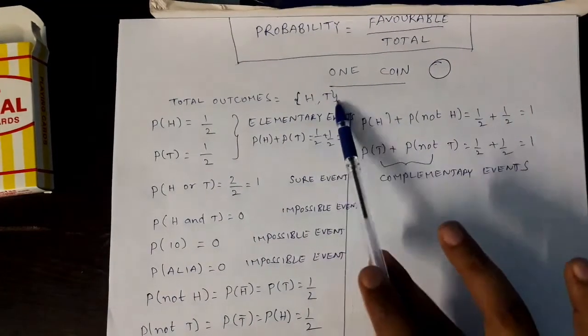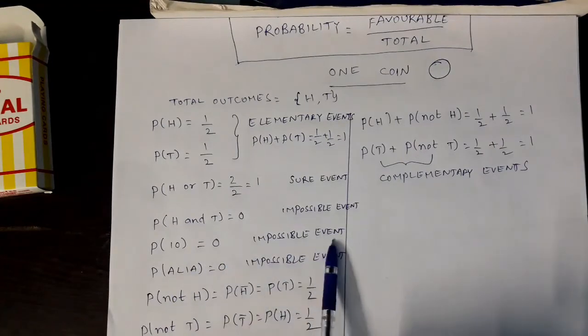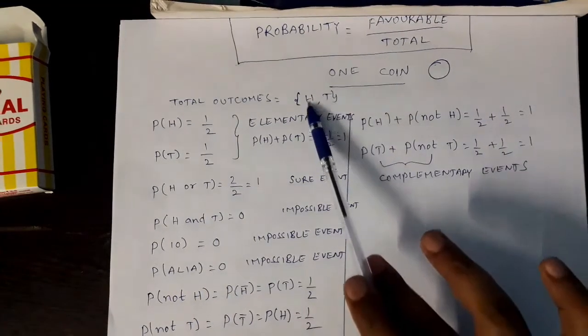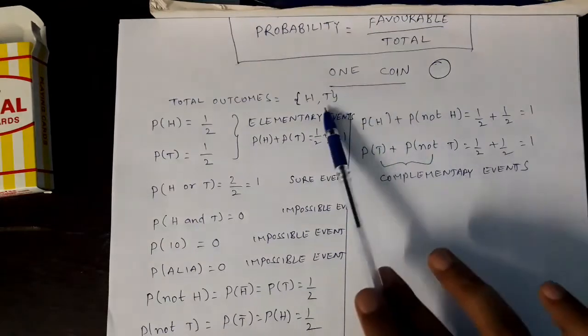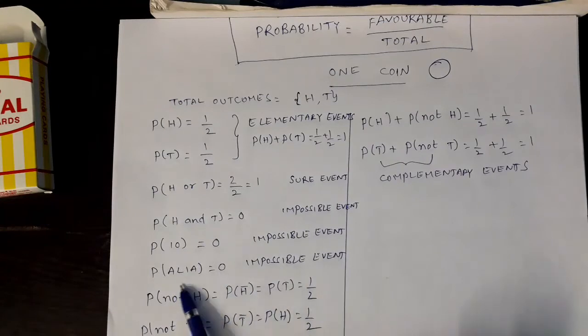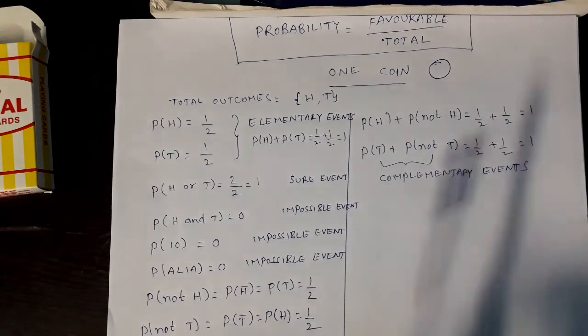Only head or tail is possible. So 10 is not possible. Probability of getting 10 is 0. Impossible event. In the same way, probability of getting an alien. You cannot get it, right? You may get head or tail if one coin is tossed. So that is an impossible event. So probability is 0.